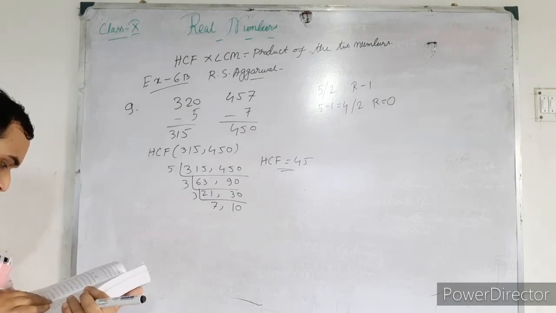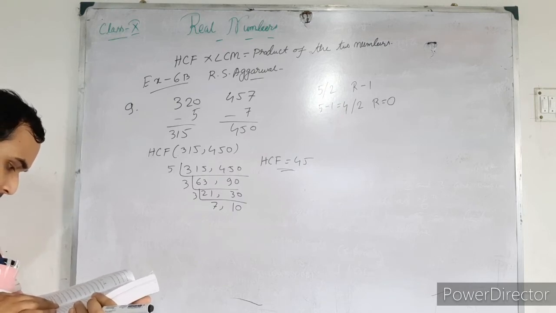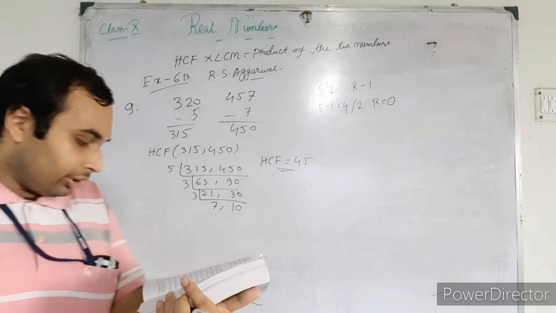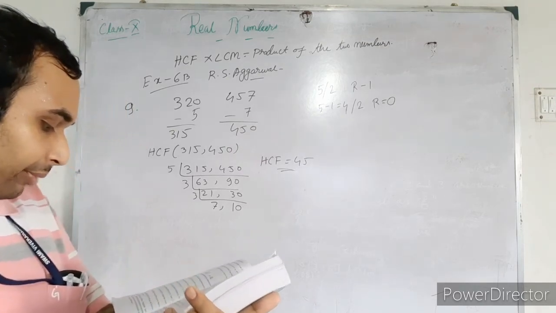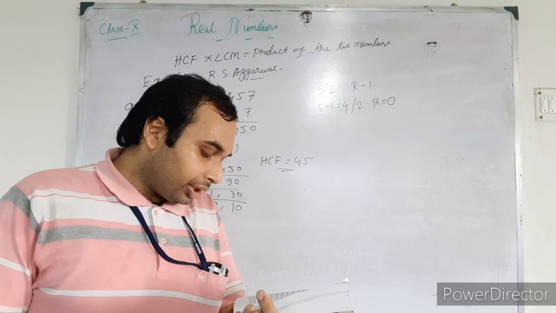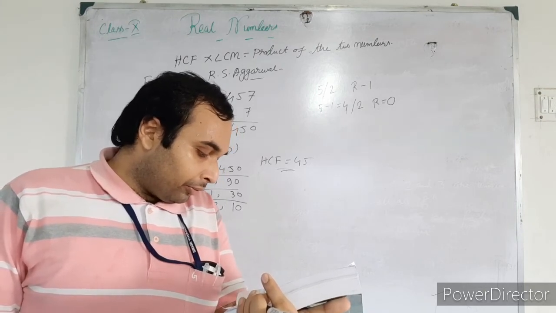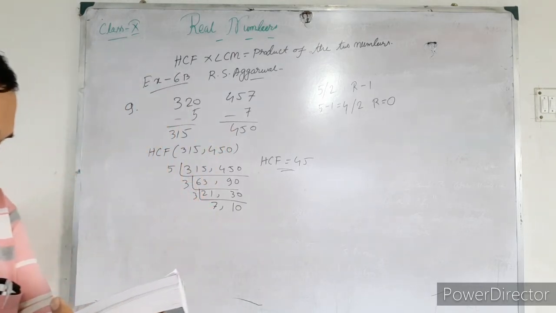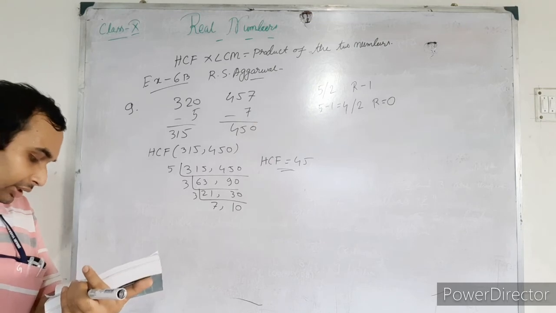So now let us go to number 18. In a seminar, the number of participants in Hindi, English and Mathematics are 60, 84 and 108 respectively. Find the minimum number of rooms required if in each room the same number of participants are to be seated and all of them being in the same subject.